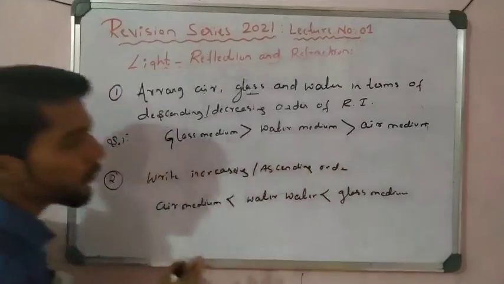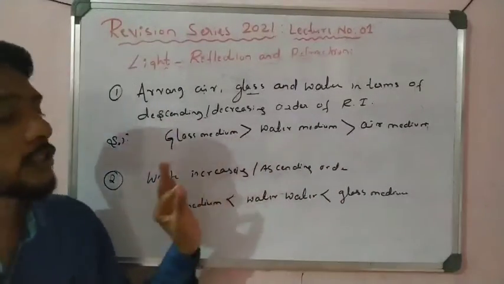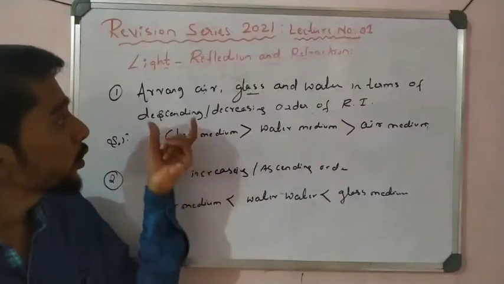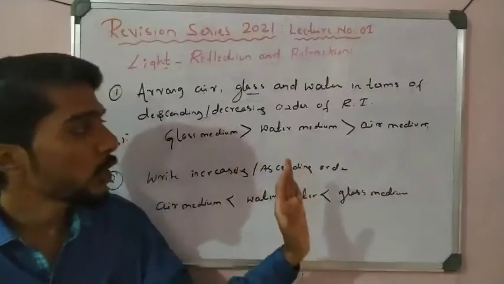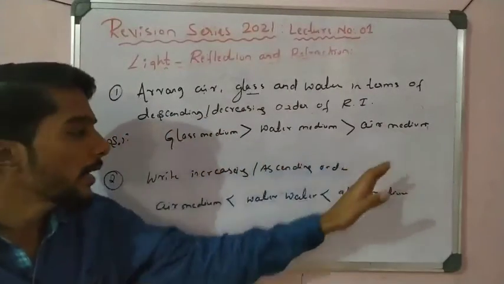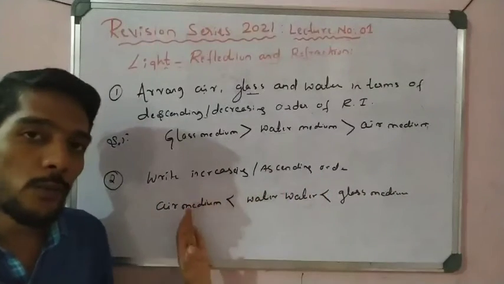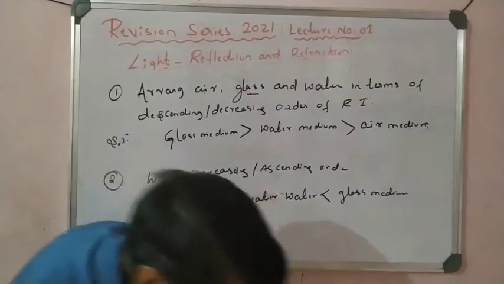So you have to remember this point, ascending or descending. Such questions may be asked for a 1 mark question. They give any 4 or 5 media and ask you to write them in increasing or decreasing order. Decreasing means from bigger to smaller, and increasing means from smaller to bigger. So that is very important, you have to remember. Please write down this one.